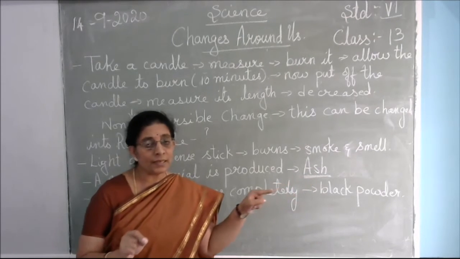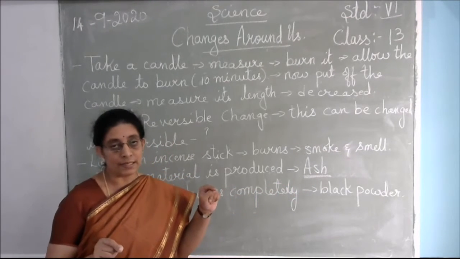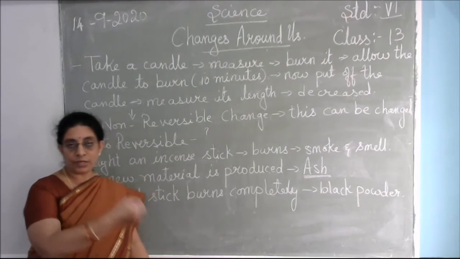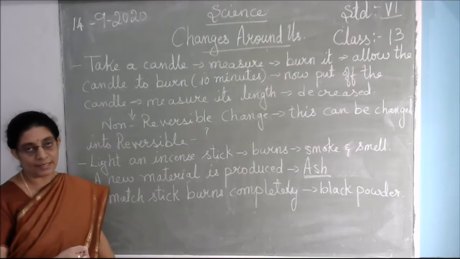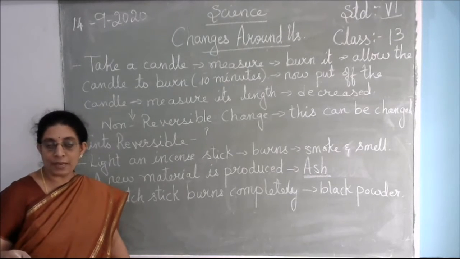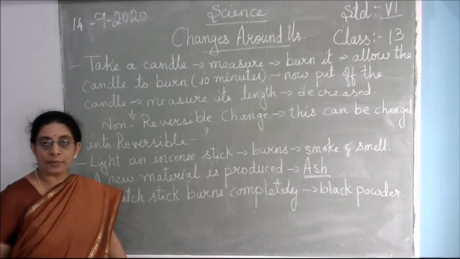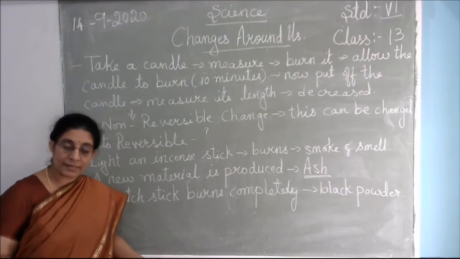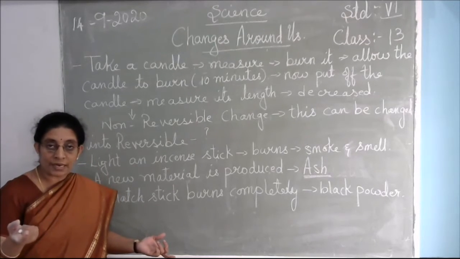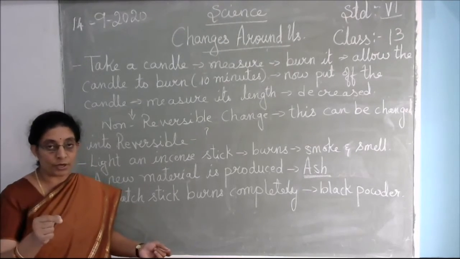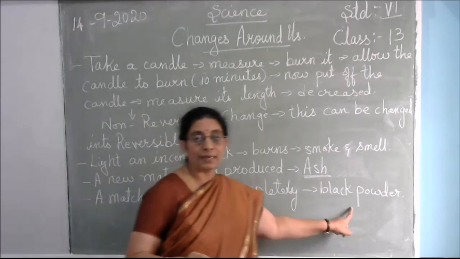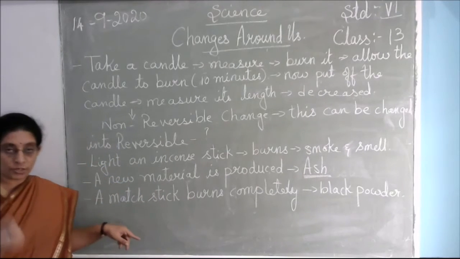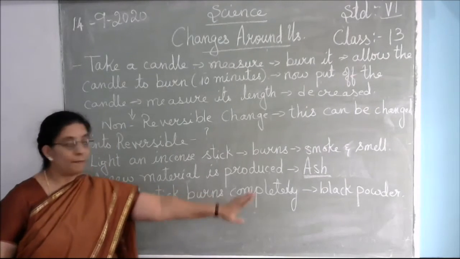Now to burn the candle or the incense stick, you need a matchstick. So when you burn a matchstick, after you light the candle or the incense stick, you put off the flame in the matchstick and throw it away. What can you see in that? The matchstick has burned itself and it has not produced any ash, but it will produce another new product, that is, a black colored powder. So again, the matchstick, when it burns, produces a new substance, that is the black powder.